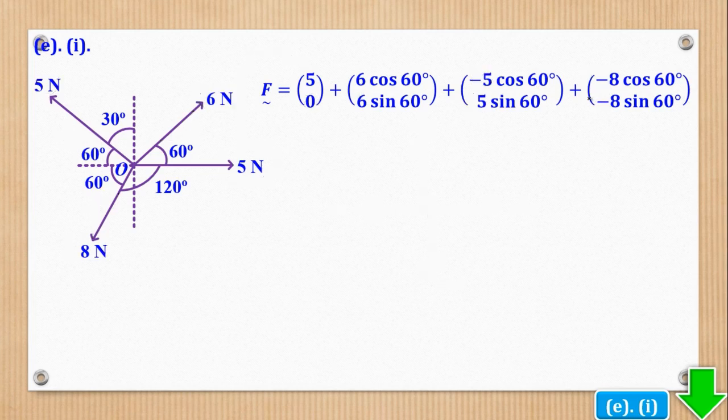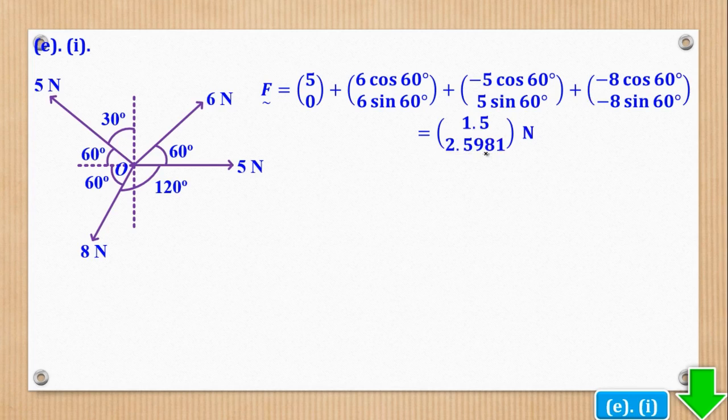So basically that is how they resolve. You remember to put the signs, positives and negatives. Otherwise the resolving will not be okay. Now we are going to combine them to get the resultant. So this will be the resultant but in vector form. Yet the question wants the resultant in form of magnitude and direction.